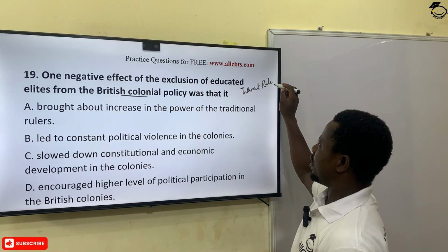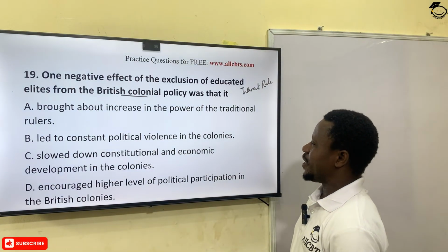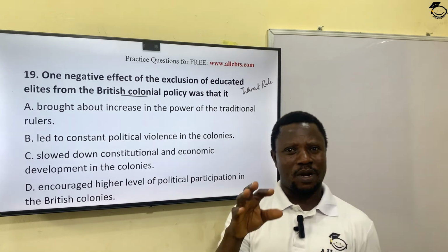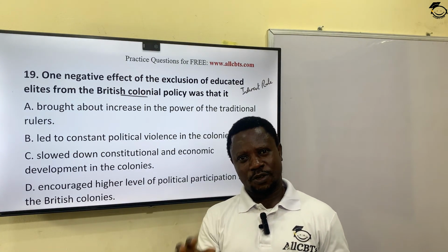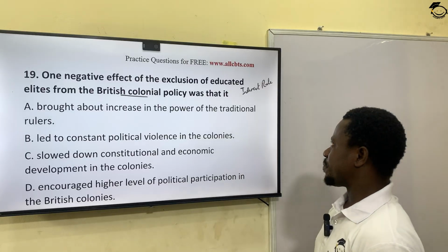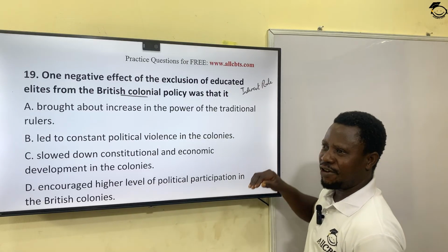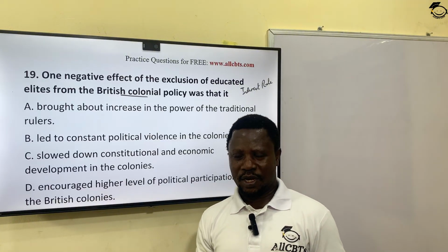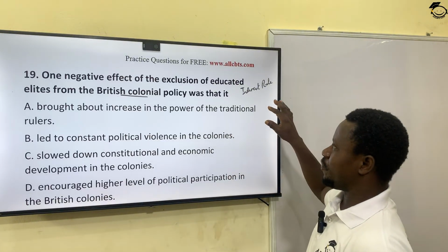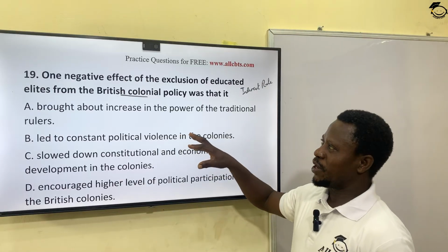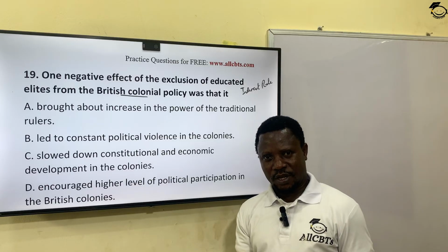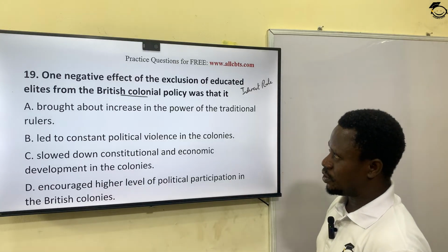An indirect system is a system where the British masters make use of the traditional rulers to govern the subjects. In other words, they pay no direct attention to the educated elites. Rather, they are more involved with the traditional rulers, so as to use these traditional rulers to capture the people, the subjects. That's indirect rule of the British masters.